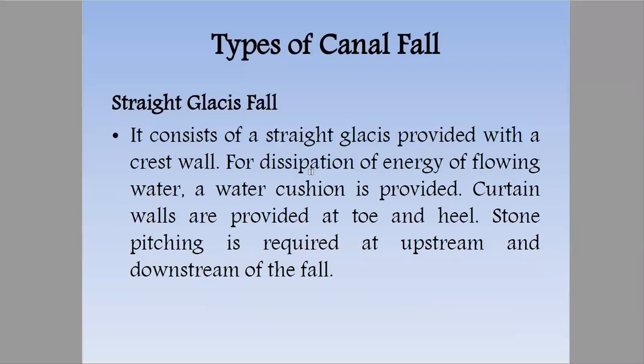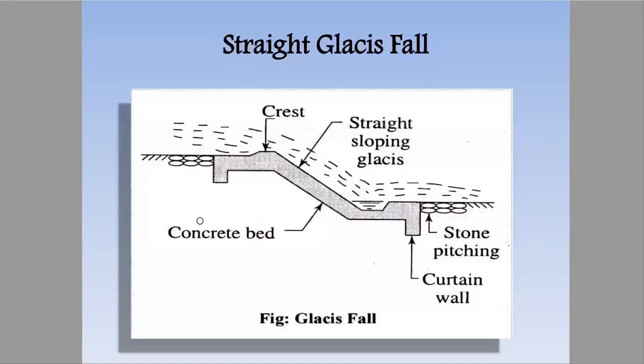Curtain walls are again provided at toe and heel. You can understand what is toe and what is heel from the coming diagrams. Again, stone pitching is required at upstream and downstream of the fall.